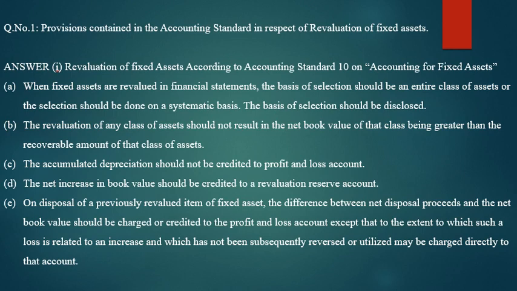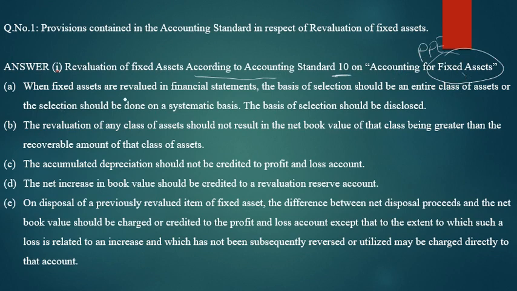Provisions contained in accounting standard in respect of revaluation of assets. What are the provisions included in the revaluation of the asset? Very simple. The revaluation of a fixed asset is according to Accounting Standard 10, accounting for fixed assets, that is PPE.